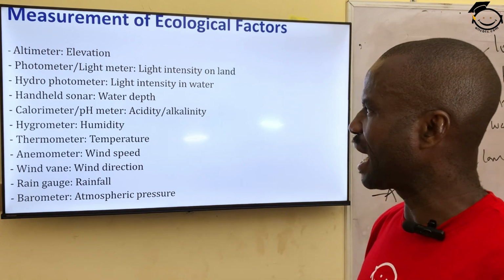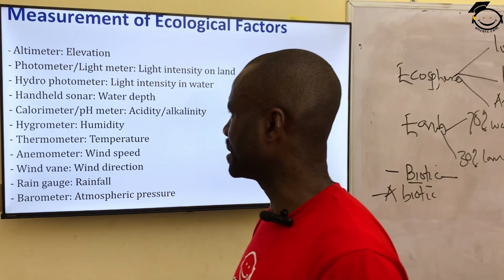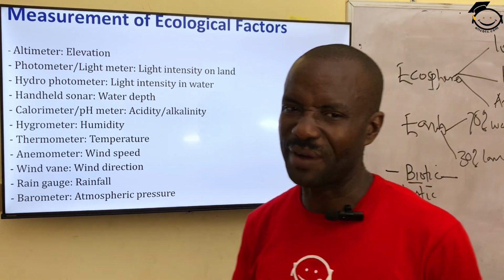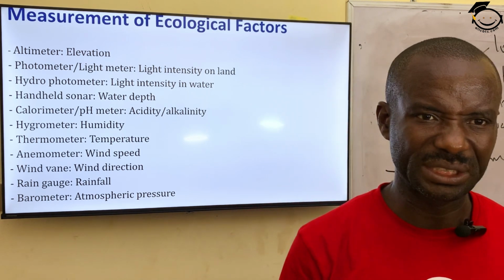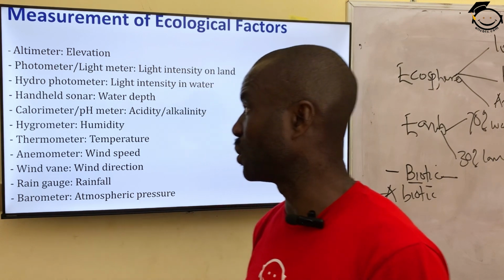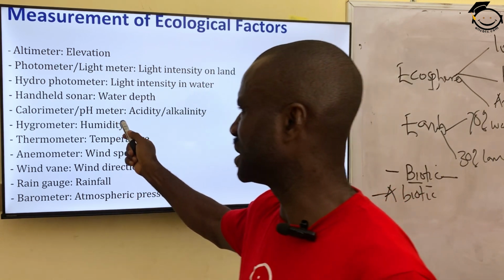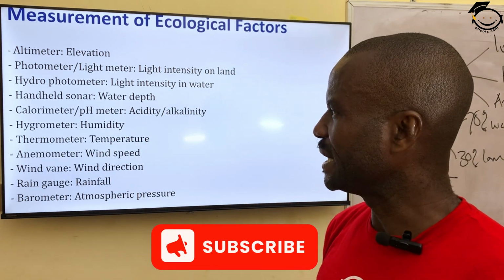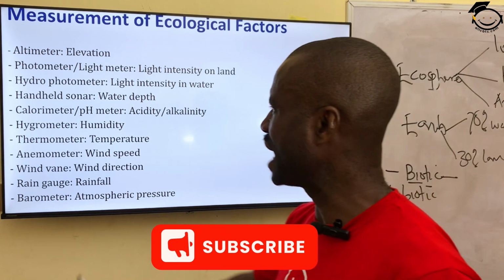Then we have calorimeter. Calorimeter or pH meter will measure the level of acidity of the soil, the level of acidity or alkalinity of the soil. We use pH meter or calorimeter to determine that. Then the next one is hygrometer.